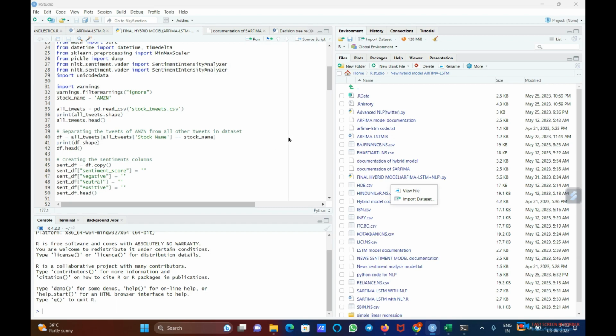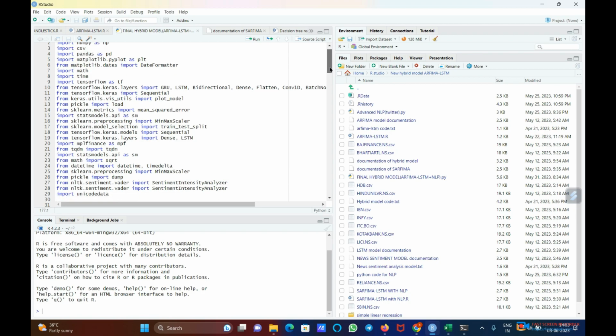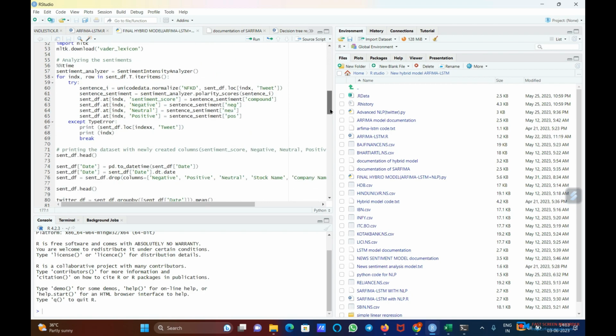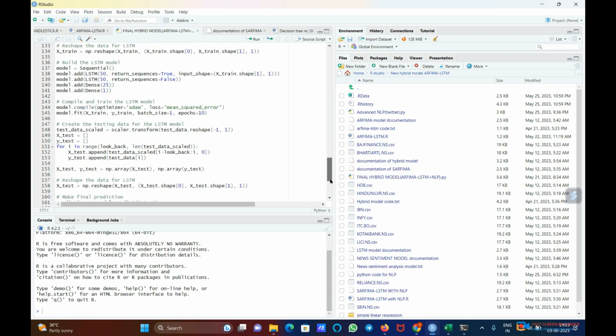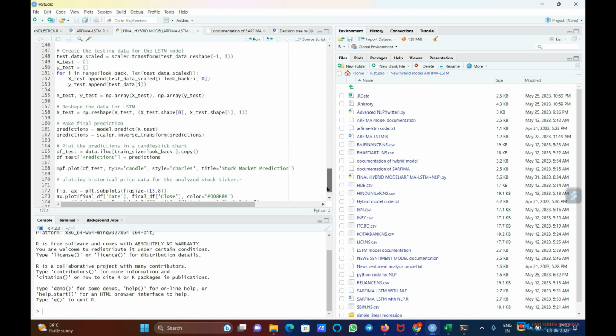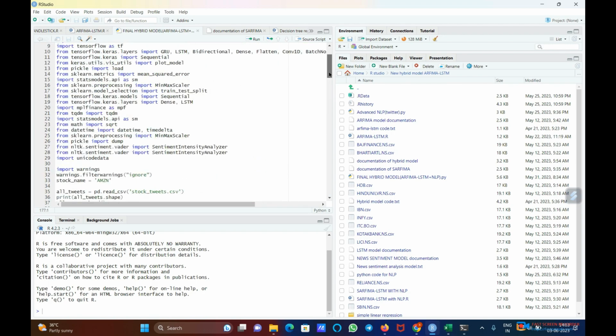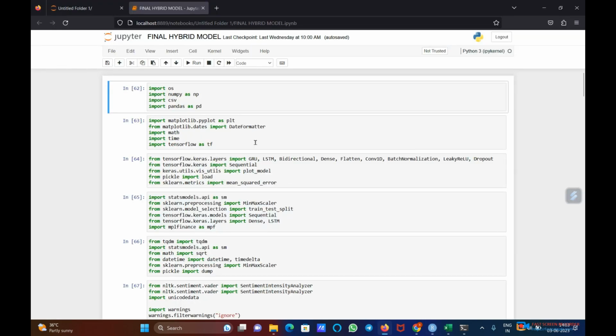So this is basically our R Studio. We have taken it as a standard platform for our project development, and this is our final algorithm or the Python code, which is the fusion of two very powerful models. One is ARFIMA-LSTM, and second one is the new sentiment analysis model. So let's see how exactly it is working.